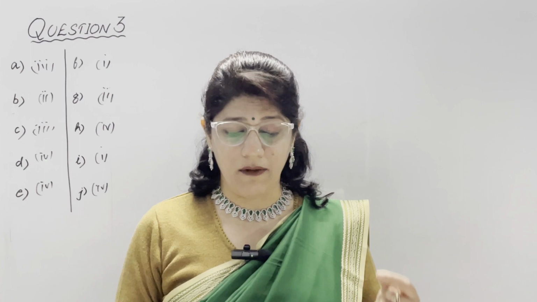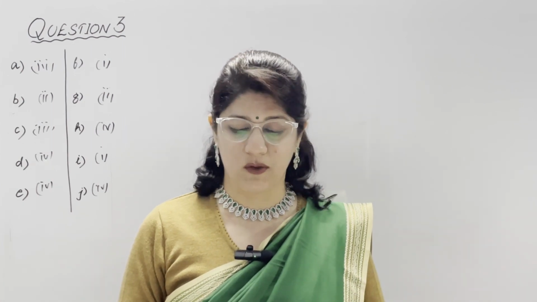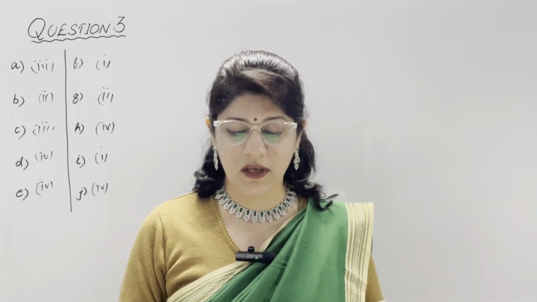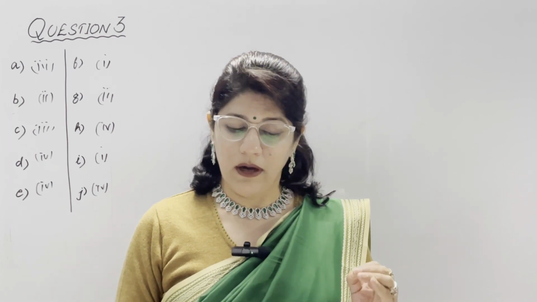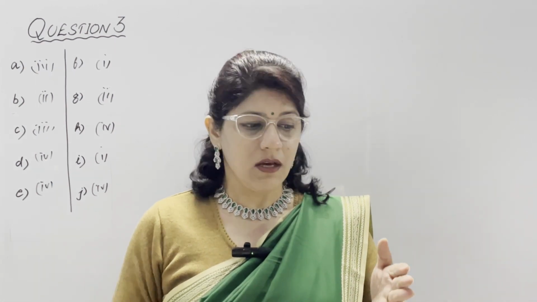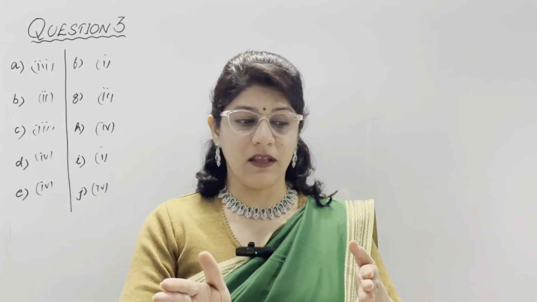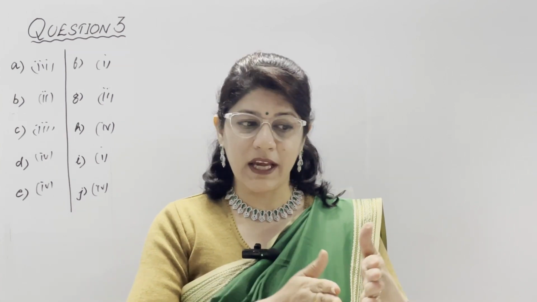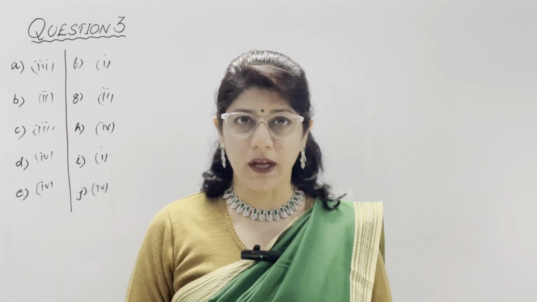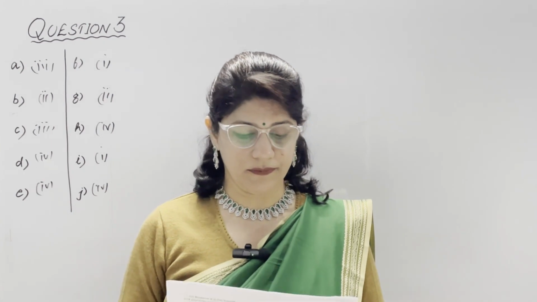Second point is Aravallis run parallel to southwest monsoon winds. So Rajasthan receives scanty rainfall. Aravalli runs parallel means winds go like this. They do not intercept the Aravalli. They run parallel to Aravalli. So no rainfall in Rajasthan.